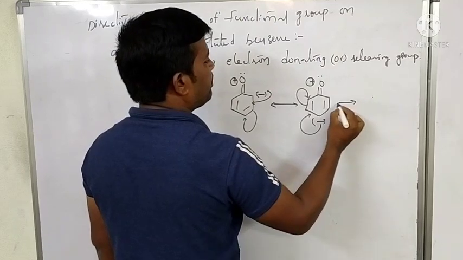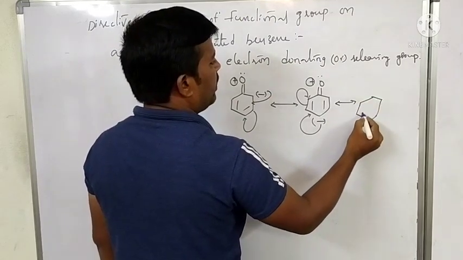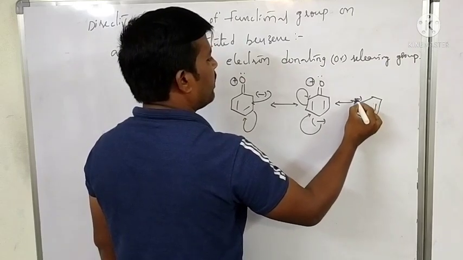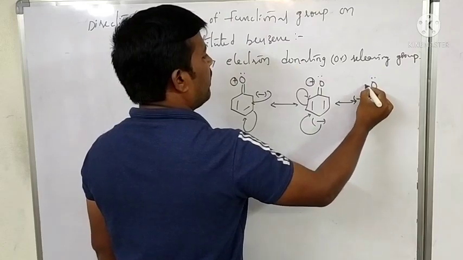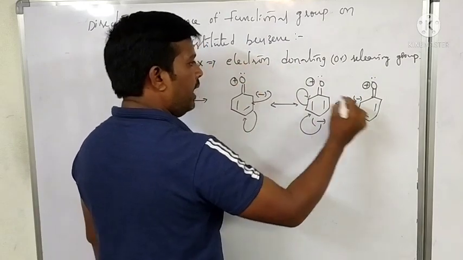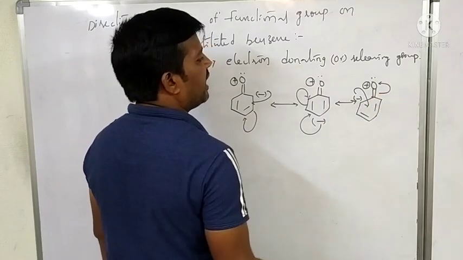What happened? Automatically this bond shifts like this, and this bond shifts like this.